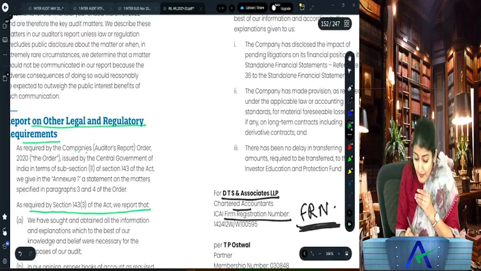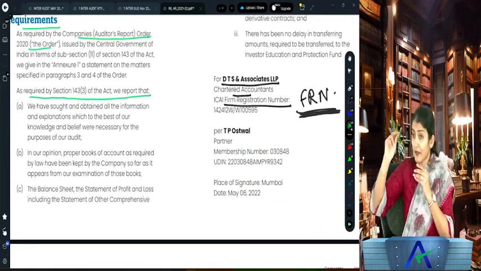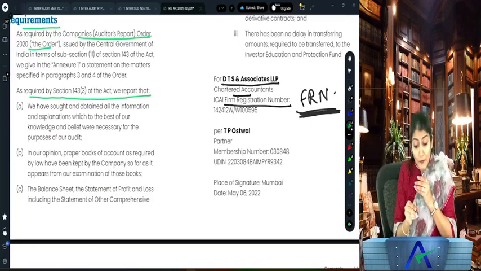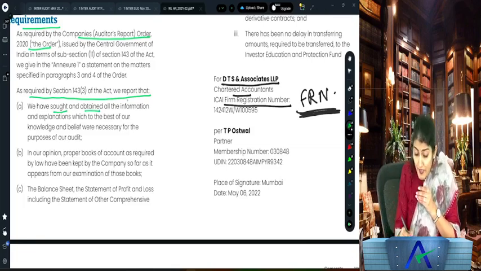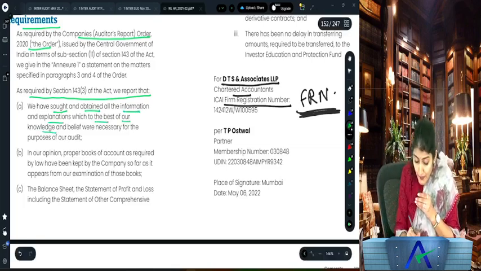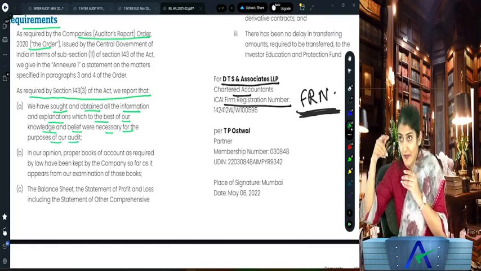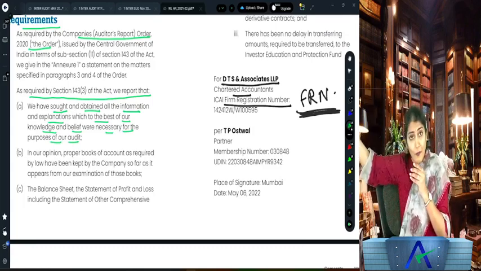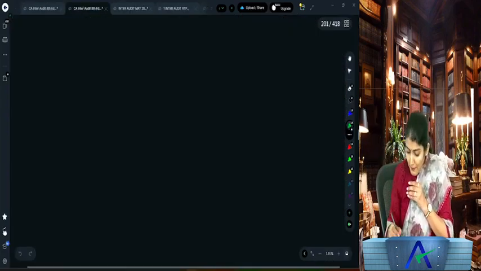So one other legal and regulatory requirement is CARO, the Companies (Auditor's Report) Order. And the second one is what? As required by section 143(3). And what is the first point over there? We have sought, meaning we asked for it, and we have obtained all the information and explanation which to the best of our knowledge and belief were necessary for the purpose of our audit. Are you able to get that whatever we discussed is the duty of the auditor to report? Has that reporting been done over here? Yes. So what is point number 1?